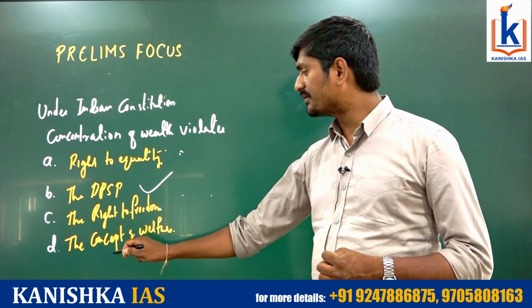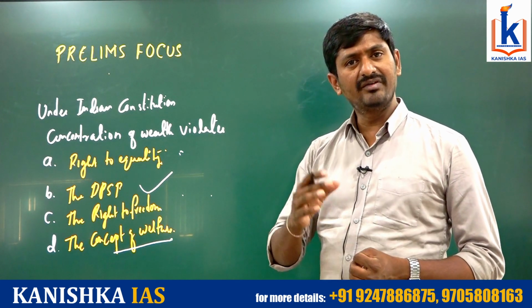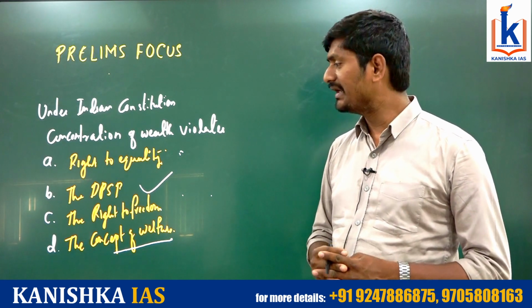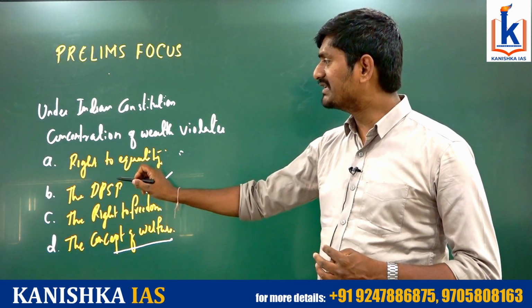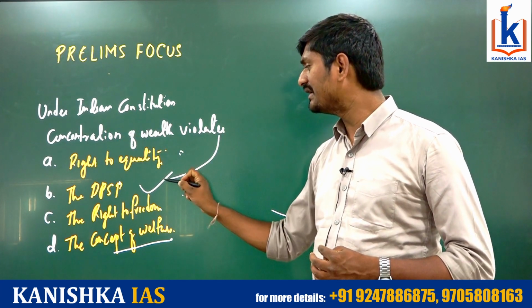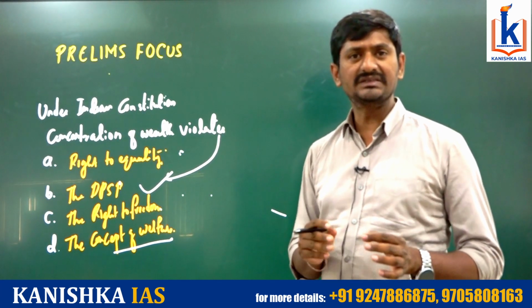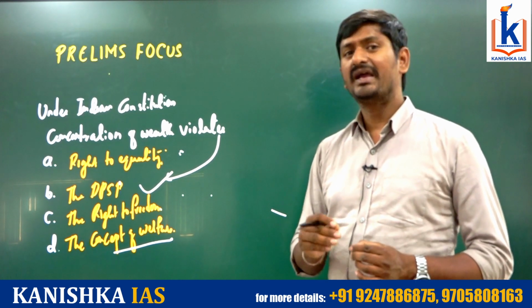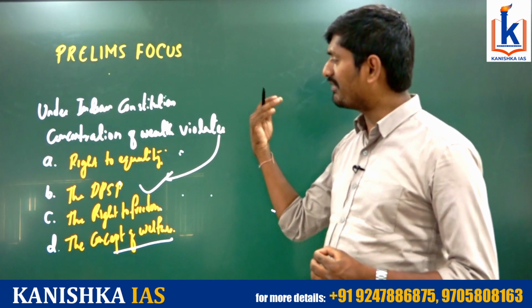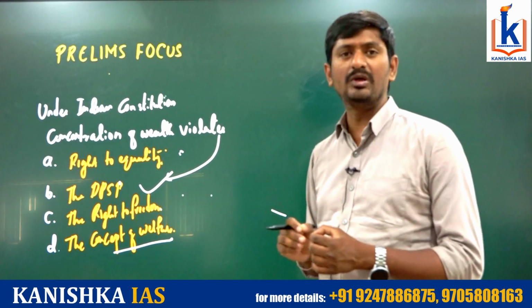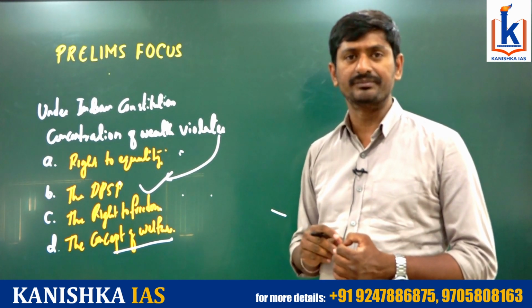The concept of welfare state is derived from every feature of the Constitution, not exclusively directive principles of state policy, but the only option related to concentration of wealth violates the directive principles of state policy, because it is a direction given by the Constitution to the state to reduce inequalities. Hence, if any wealth concentration is there, that definitely appears to be the failure of the state to address that particular dimension.